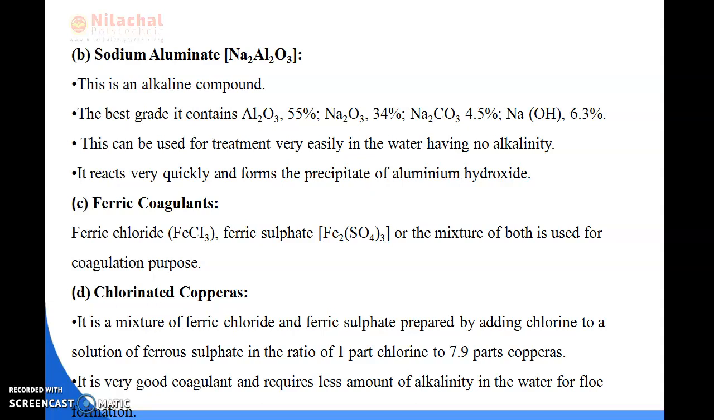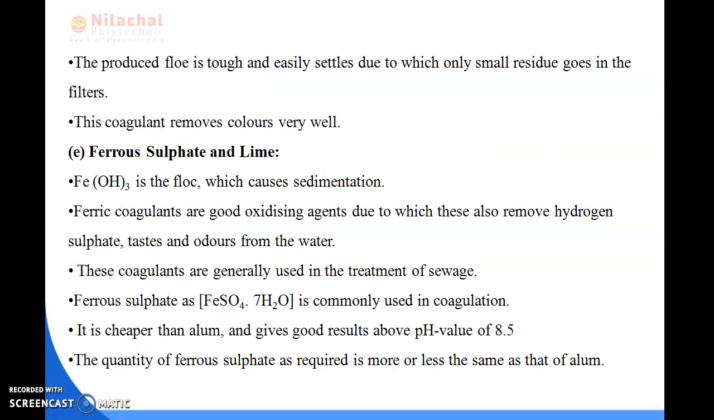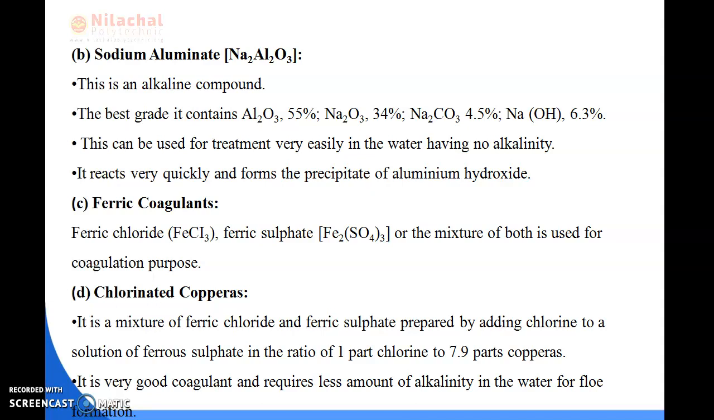Next, we will be reading about chlorinated copperas. It is a mixture of ferric chloride and ferric sulfate prepared by adding chlorine to a solution of ferrous sulfate in the ratio of 1 part chlorine to 7.9 parts copperas. It is a very good coagulant and requires a smaller amount of alkalinity in the water for floc formation. The floc produced is tough and easily settles, due to which only a small residue goes to the filters, and this coagulant removes color very well. Okay, so this is all about chlorinated copperas.